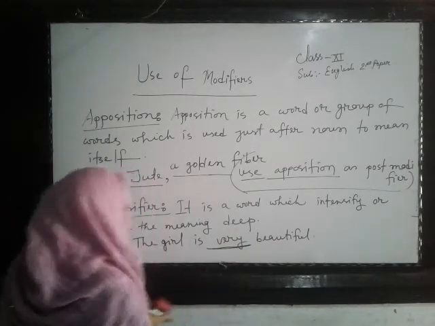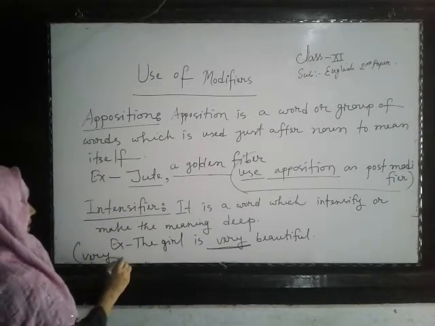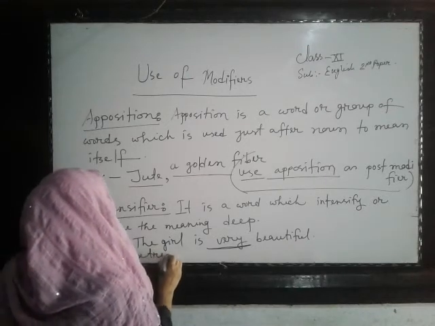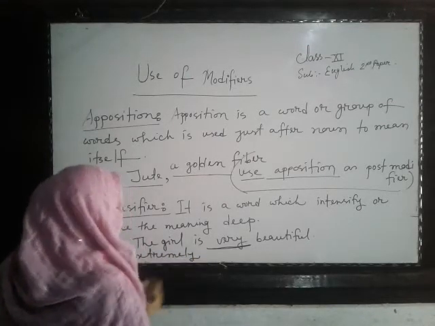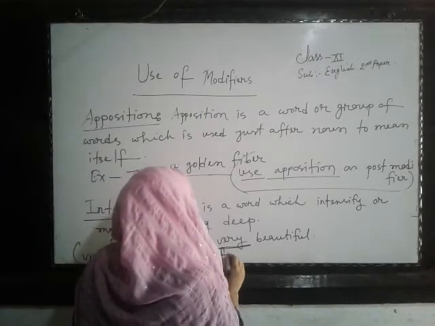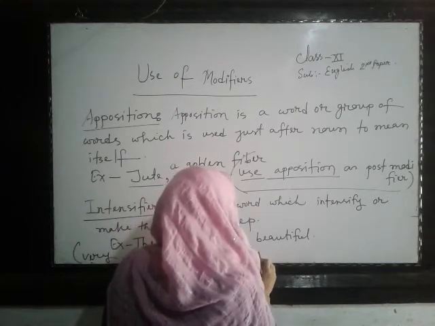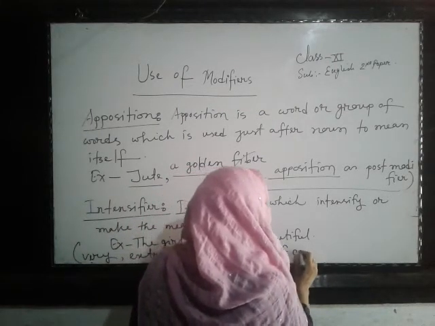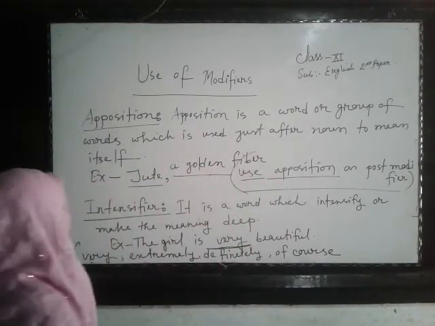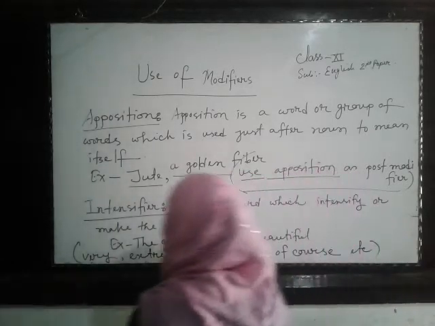There are many intensifiers. I am writing them: very, extremely, definitely, of course, etc. Such types of words are intensifiers.